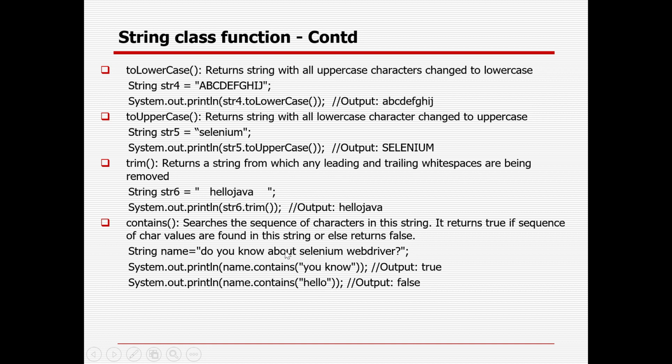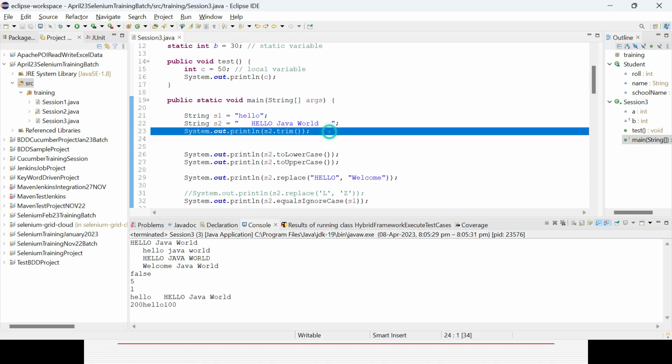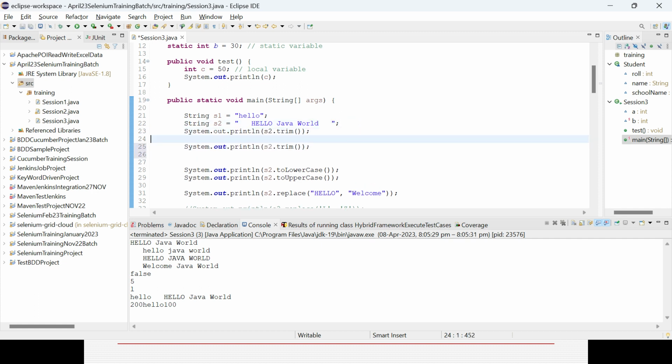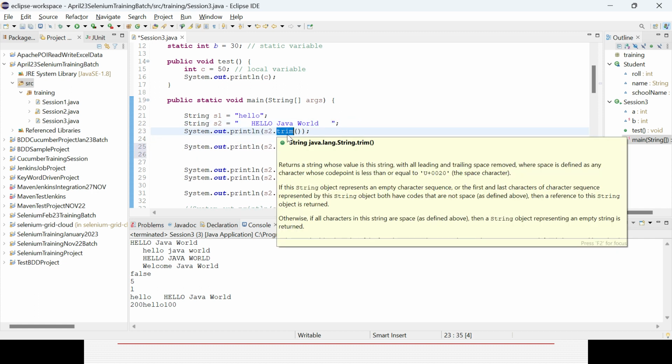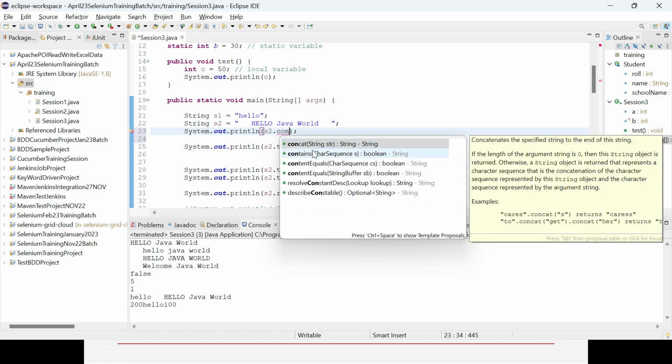Contains, you can check whether a particular string is containing some word or not. Suppose say hello Java world, you can check whether that particular string is containing Java or not. So in case it does contain it, it will give you true. s2 dot contains.